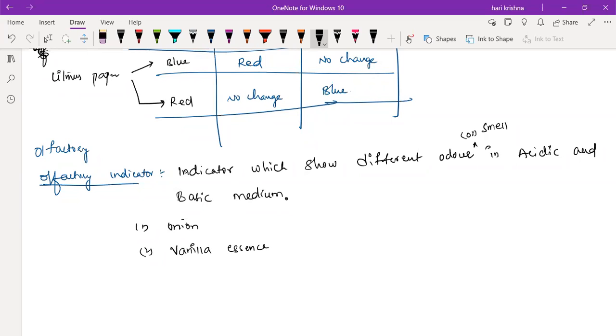Generally, if you observe olfactory indicators, they will not show any odor change in the acidic medium. Most of them will show the odor change only in the basic medium. Suppose you take onion: the smell will be the same in the acidic medium, but in the basic medium, the smell of the onion will change. Similarly with vanilla essence, the smell of the vanilla will change in the basic medium.